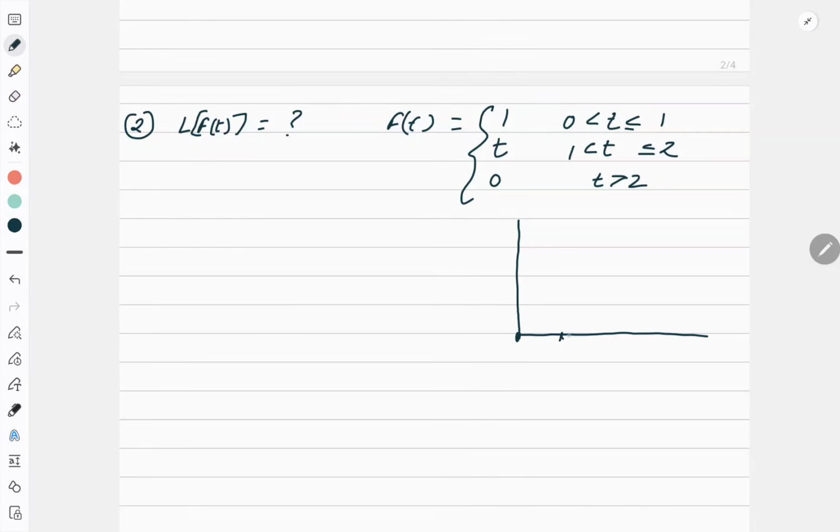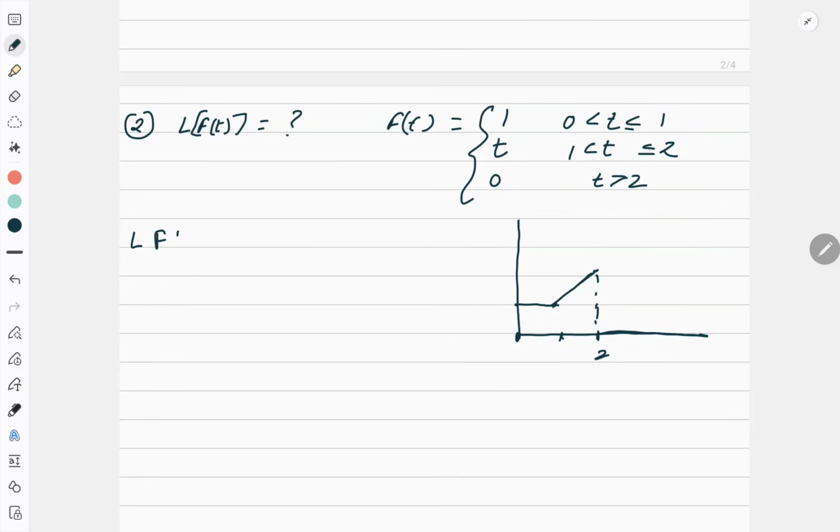See, from 0 to 1, the value of the function is 1. Okay. Then from 1 to 2, the value of the function is t. And then for t greater than 2, the value of the function is 0, means this. So the function is discontinuous here, right? So now let us find out the Laplace transform.